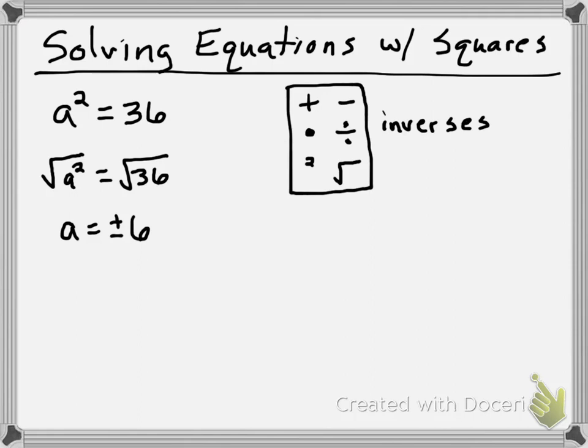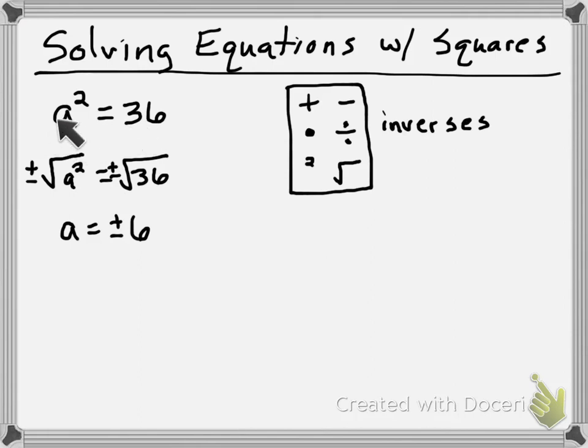Now, some of you might be saying, well, I didn't see this sign up here. Well, let me draw them in. Now, why do those have to be there? First, because I'm taking the square root. Look at the problem. There's no square root sign in the problem. So I don't know which square root sign I'm supposed to use. If you don't know which square root sign you're supposed to use, you have to use the one with all the solutions. Because if I just pick the positive or just pick the negative, then there's a solution that I didn't find. Because there's two solutions to this equation.